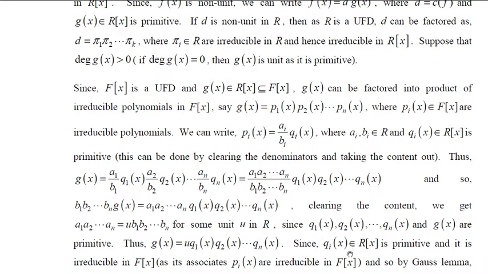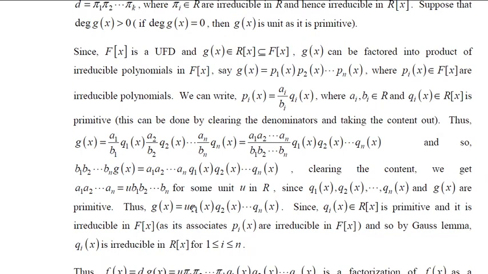Remember, now we can apply Gauss lemma. What Gauss lemma says: if f(x) is primitive, then f(x) is irreducible over R[x] if and only if it is irreducible over F[x]. Since q_i(x) is primitive and it is irreducible in F[x], hence it is irreducible in R[x] also. So each of the polynomials q_1, q_2, etc. up to q_n are all irreducible.